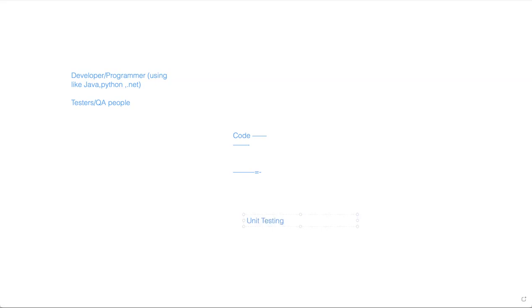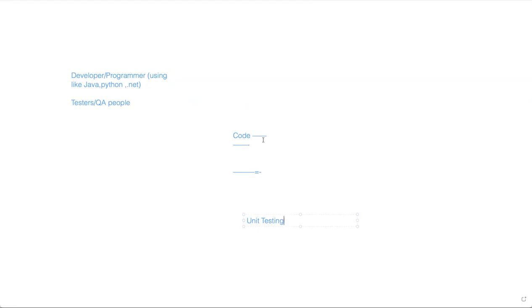Let's say the programmer has written a code, for example 1 plus 2 equals 3. They have written a logic to get the output as 3 when passing 1 plus 2. For that they will create a program and test it themselves.